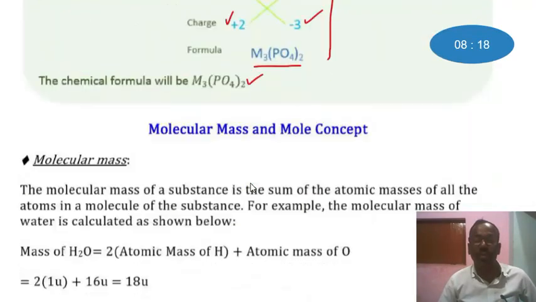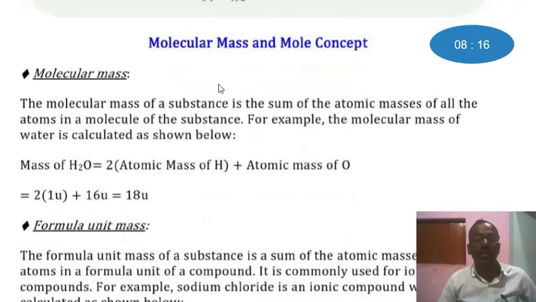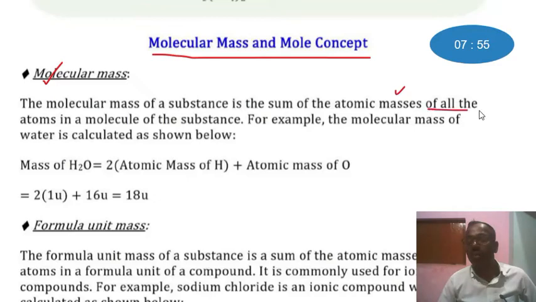Let's see molecular mass and mole concept. This is a most important subtopic of atoms and molecules, the third chapter of class 9. Try to understand what is the molecular mass. The molecular mass of a substance is the sum of the atomic masses of all the atoms in a molecule of the substance.